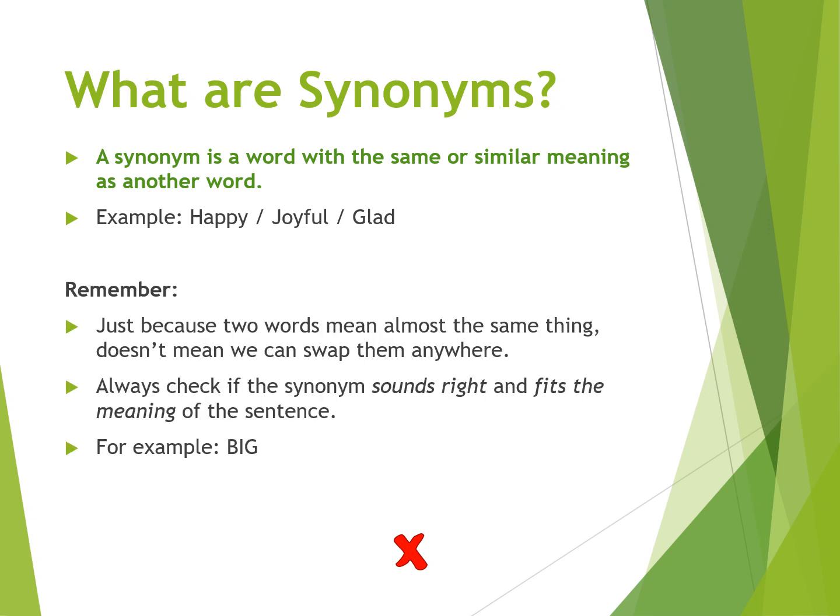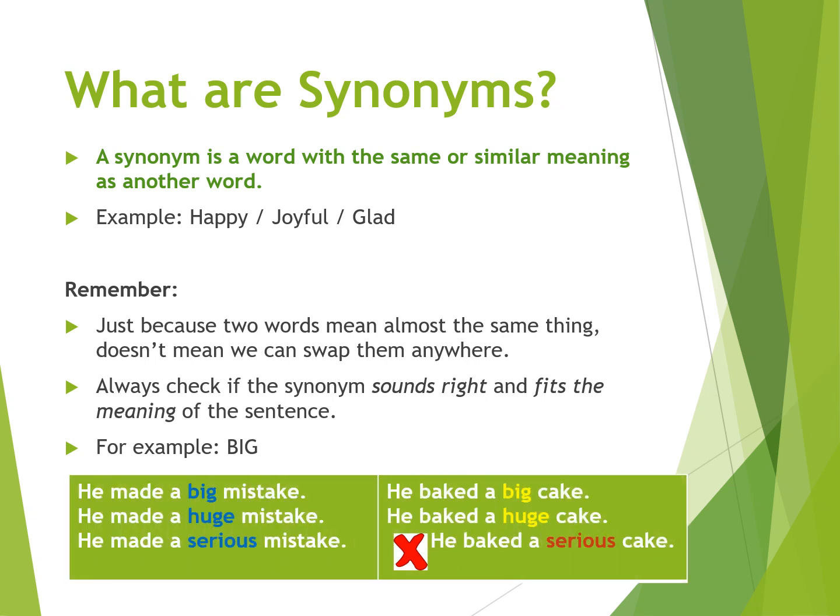But be very careful. You have to remember, just because two words mean almost the same thing, it doesn't mean we can swap them anywhere into a sentence. It has to fit into that specific sentence. Always check if the synonym sounds right and fits the meaning of the sentence. I'm going to use the word big again. So, for example, there are three sentences.